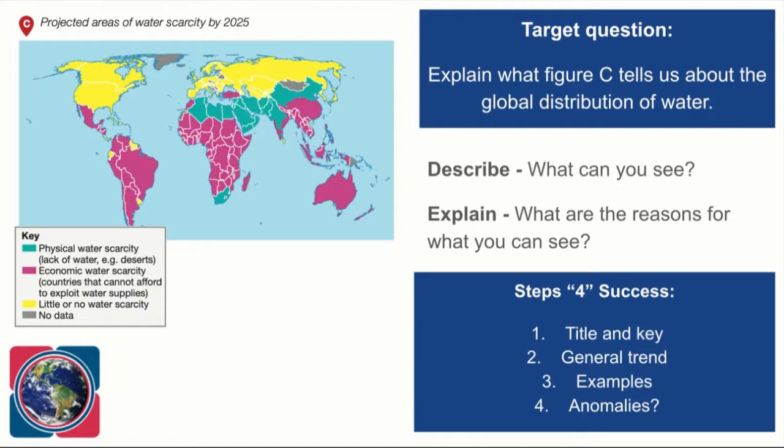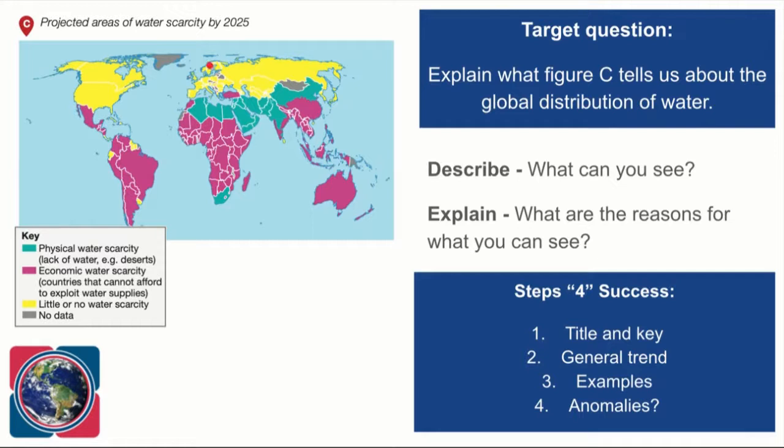Well, economic water scarcity exists in sub-Saharan Africa because the countries are poor. And because those countries are poorer, they cannot afford to get to the water resources which are stored under the ground. They can't afford to clean the water resources so that the people within their populations can use them. If we start looking at physical water scarcity, well, here we've got very, very dry environments and we've got predominantly desert. Okay, and that's what's causing that very, very physical water scarcity. There is physically not any water there.